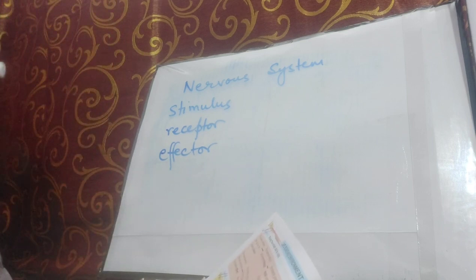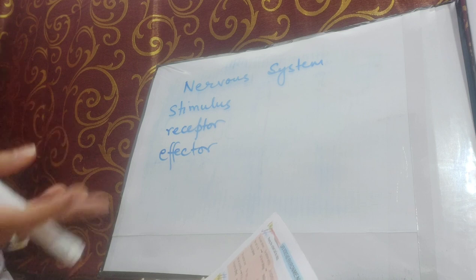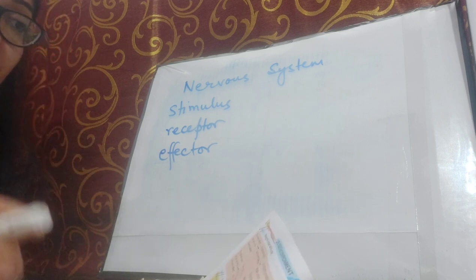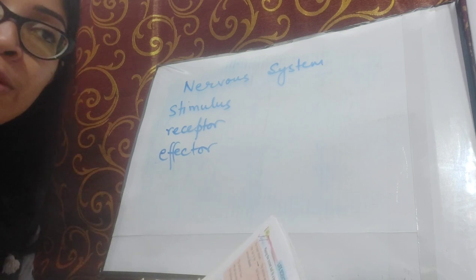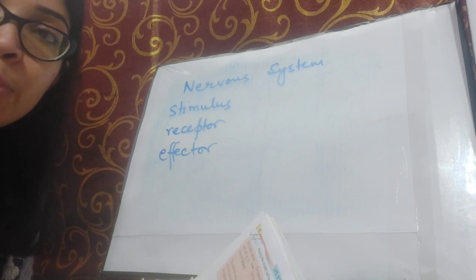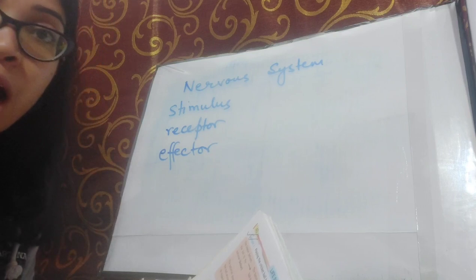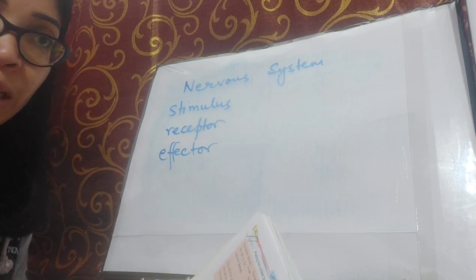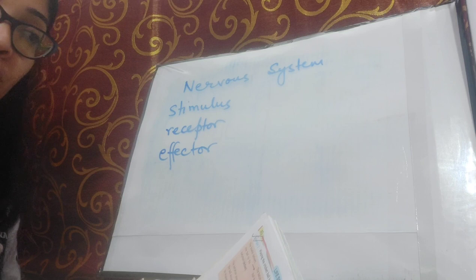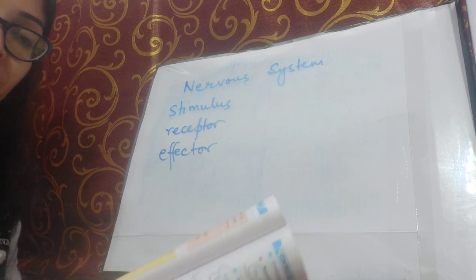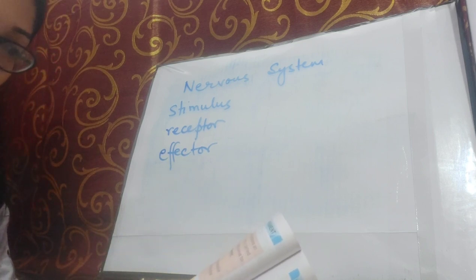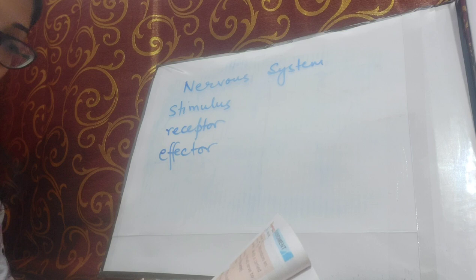Suppose we touch something hot, we will be able to feel it instantly. If we don't feel instantly, then our hands will get injured. So to save us from these kinds of injury and other mishaps, the mode of action of nervous system is very rapid.